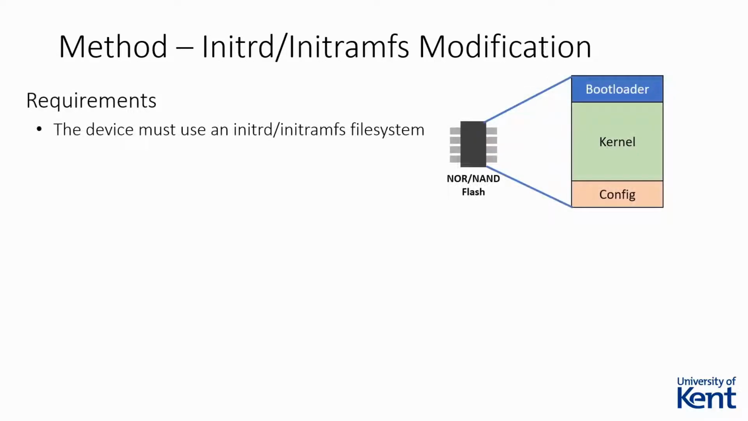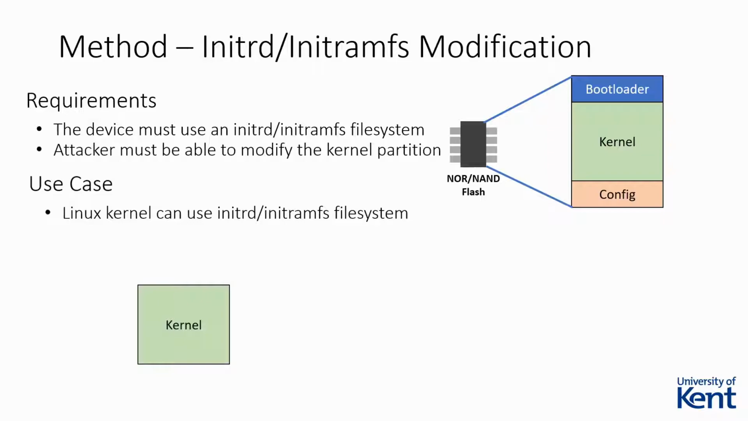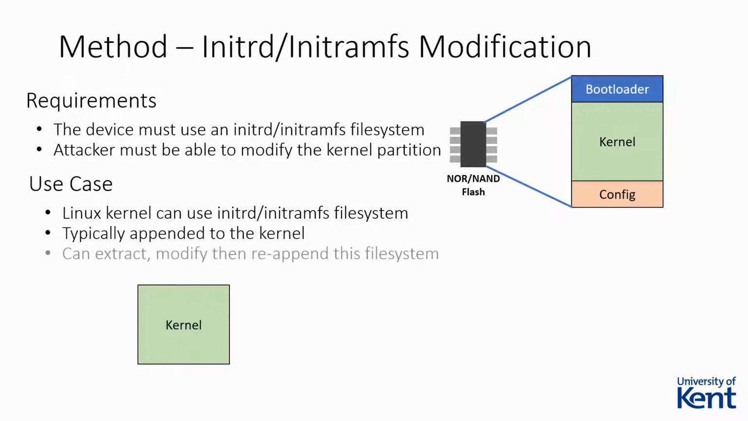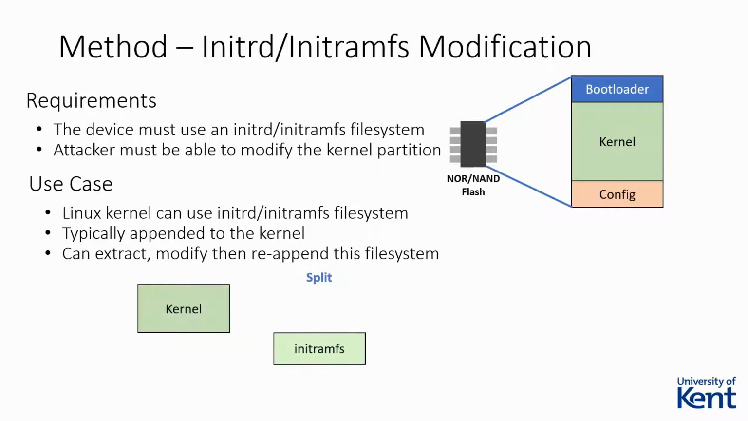As part of the booting process, the Linux kernel can be set to use an Initrd or Initramfs file system, which is normally appended to the end of the kernel. If the attacker is able to modify the kernel partition of the device, they may be able to modify this appended file system. First, the attacker must copy the kernel partition to an external device. The attacker must then analyze it to determine if an Initrd or Initramfs file system is being used. Once the correct offset of the file system has been identified, the attacker must separate it from the kernel.